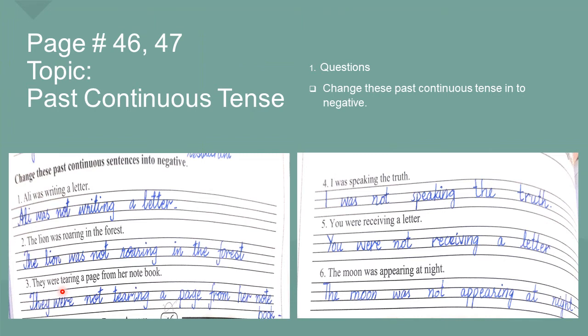They were tearing a page from the notebook. They were not tearing a page from her notebook. I was speaking the truth. I was not speaking the truth. You were receiving the letter. You were. You will use were with you. You were not receiving a letter. The moon was appearing at night. The moon was not appearing at night. Now you can see that we have placed not with was or were to make it a negative sentence.